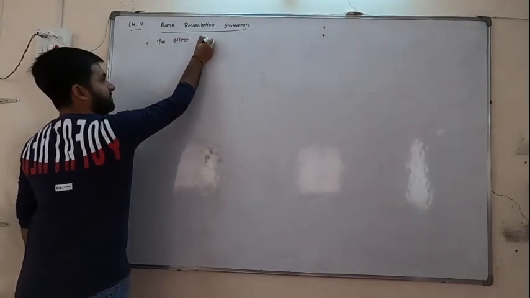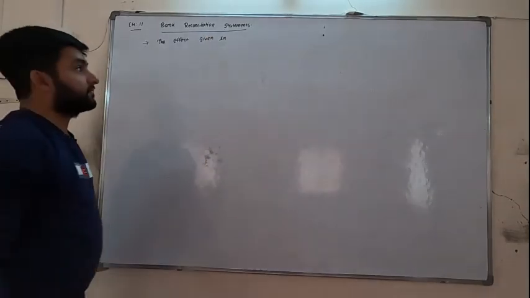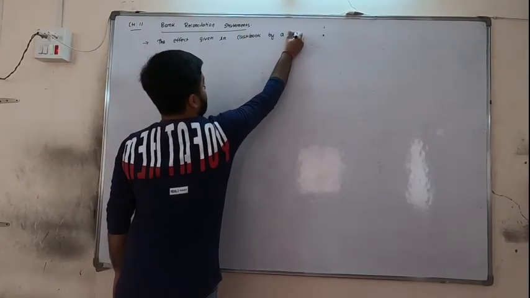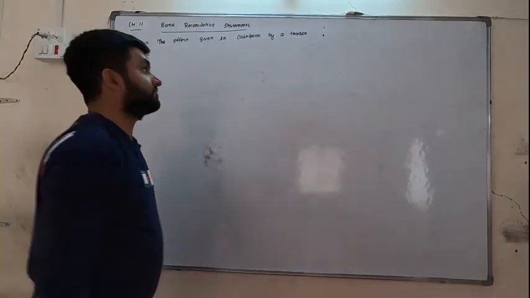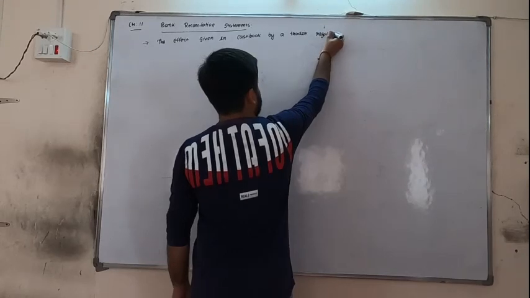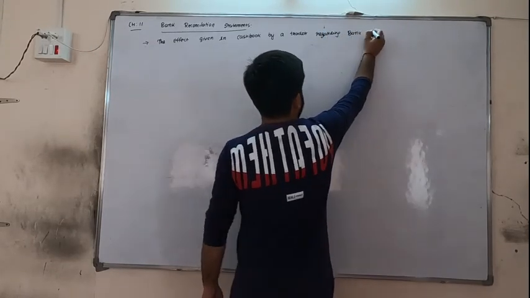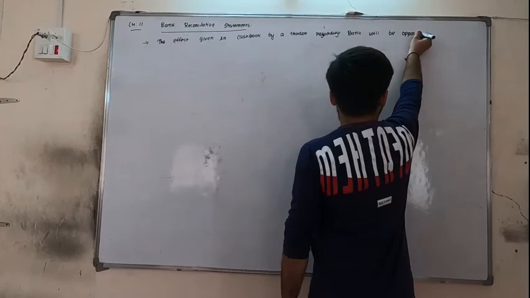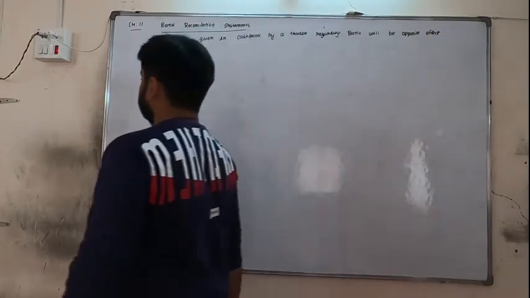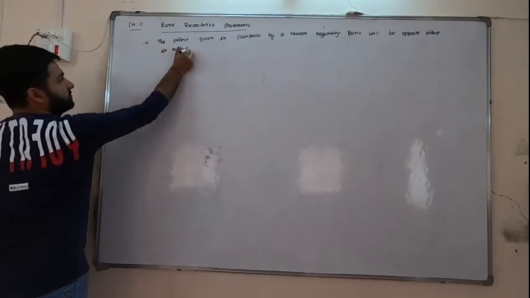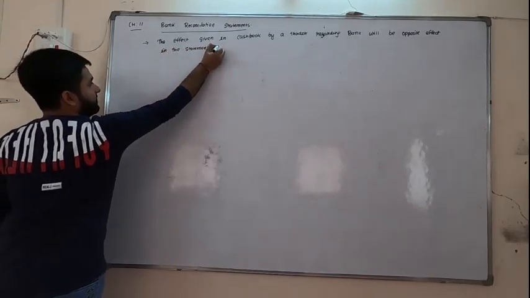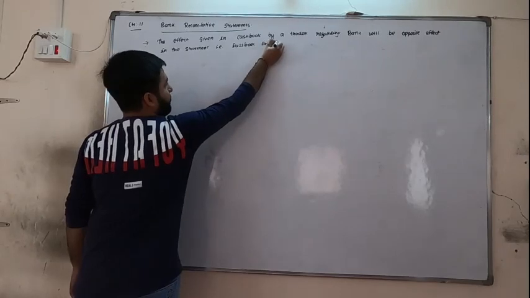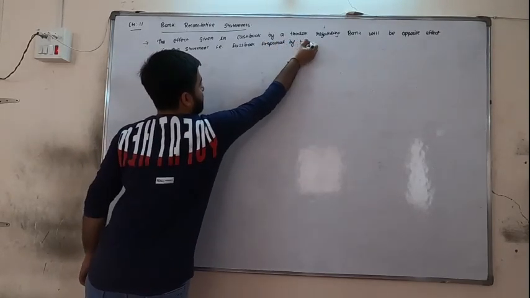The effect given in cash book by a trader regarding bank will be opposite effect in the statement that is passbook prepared by bank.